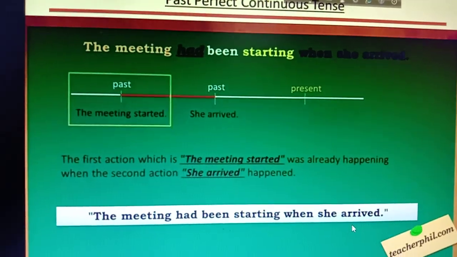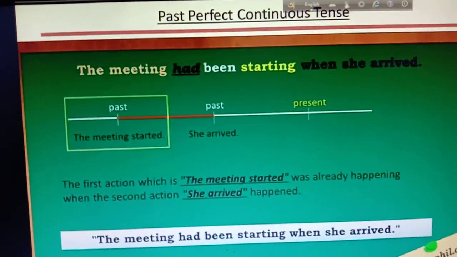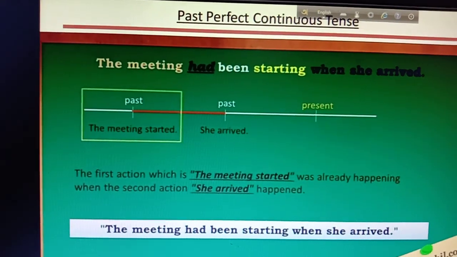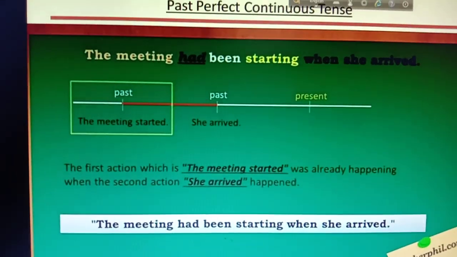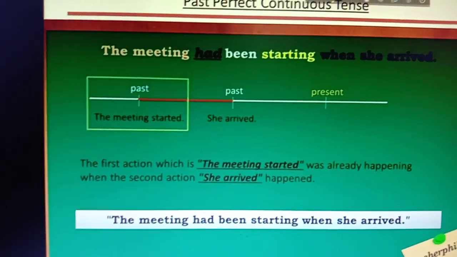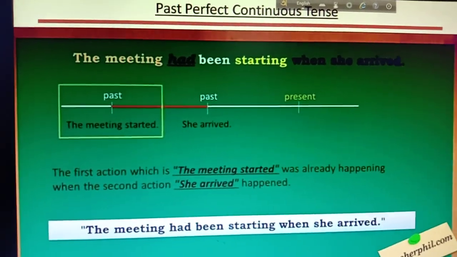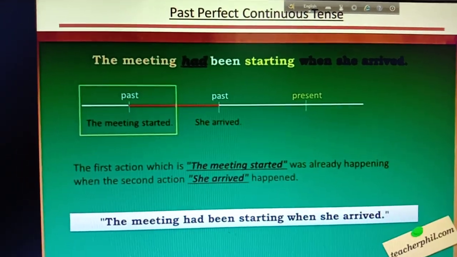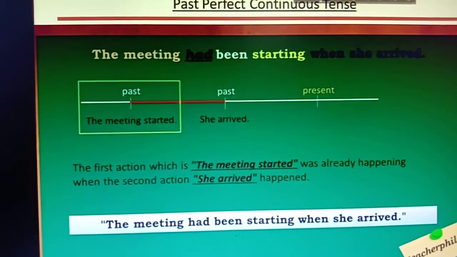So how can you guess that? That is, when will you use the past perfect tense and when will you use the past perfect continuous tense? When there are two actions in the past and the action is the ongoing action, then you will use the past perfect continuous tense, and if the action is the completed action, then you will use past perfect tense. Okay boys, I showed it to you in your last class. Please follow the lecture again if you face any problem.